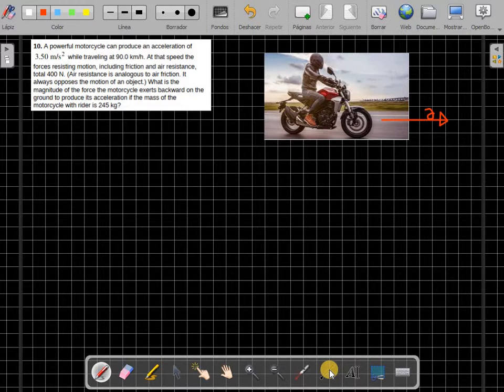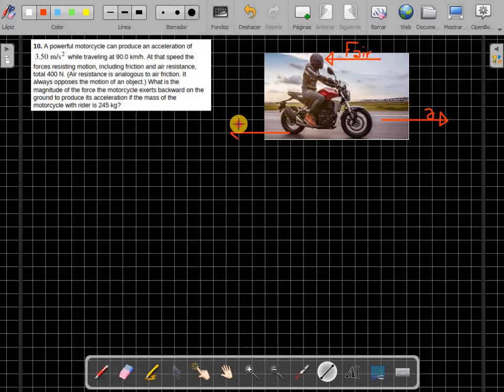We also have two forces involved here. We have the air resistance, which opposes the motion. This is going to be the force of the air resistance. Besides, we have another force involved here, which is the force that the motorcycle exerts backward on the ground.